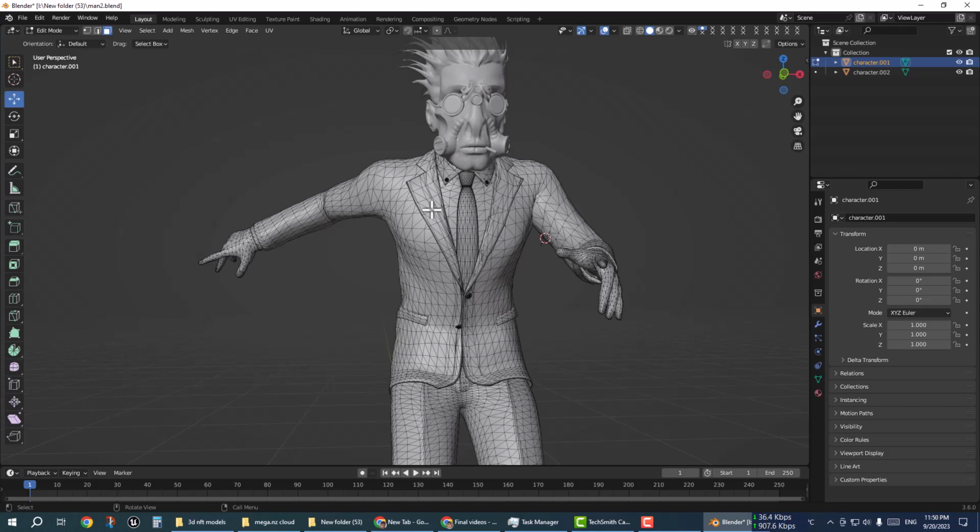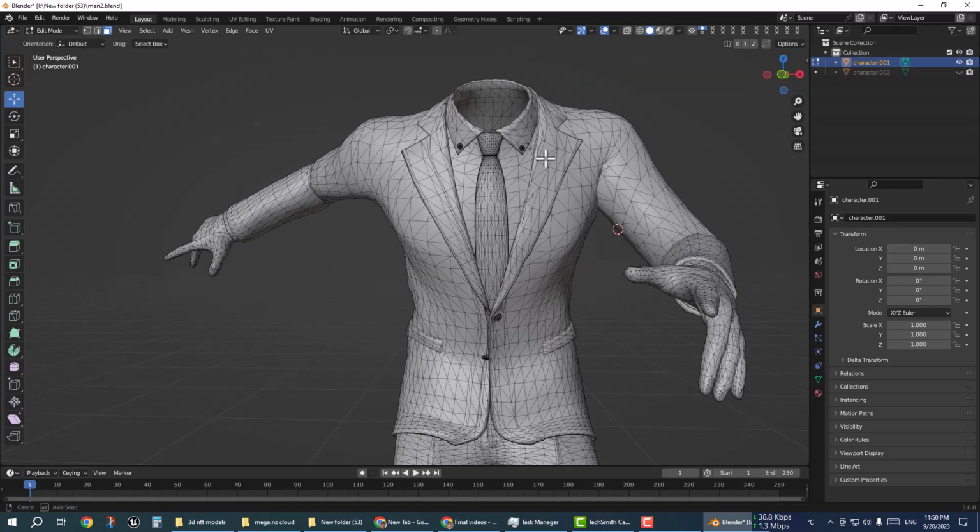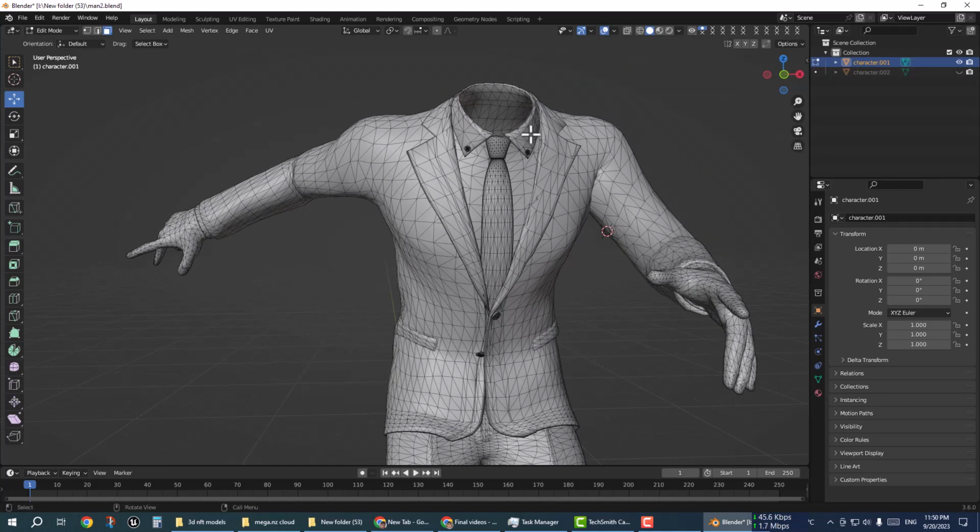Click on one vertex and press L on the keyboard to select the separate mesh. This is all the combined meshes. This is one I separated. Before, I had already separated another.